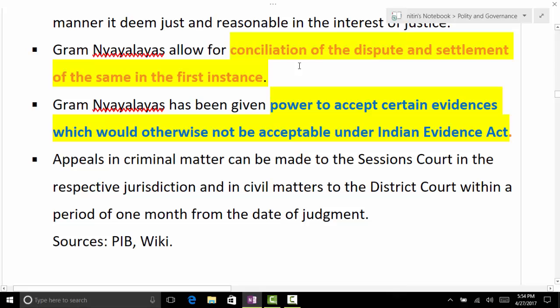Even in NGT, what is NGT? A quasi-judicial body. In NGT, it is not necessary to go by exactly how the Civil Procedure Code says. It should go by natural justice. So it gives more flexibility for the court to decide accordingly, as the nature of the work is to ensure an amicable solution among the parties at the first instance.